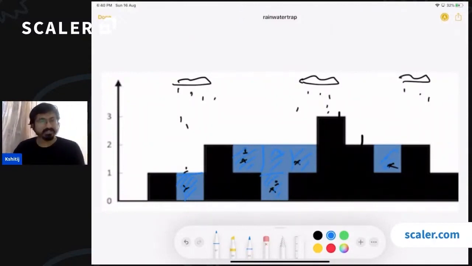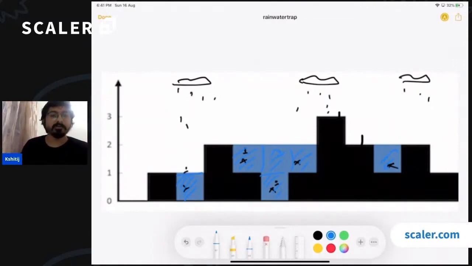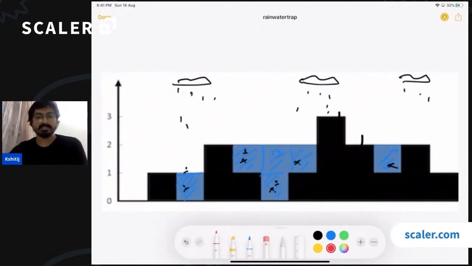Okay. Now the question is that given the array, you have to calculate the total amount. Okay. How to approach this problem? So focus on what is contributing to the total amount. How do we calculate the total amount? So how have we counted the total amount of water in this case? We have just counted what is the amount of water trapped above each and every bar, right? So if I count what is the total amount of water trapped above each and every bar, and if I just add that, that would be the answer.